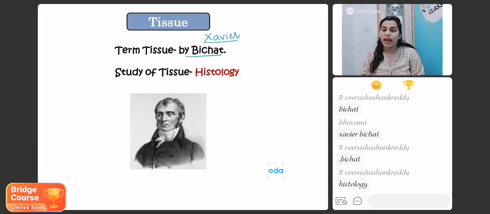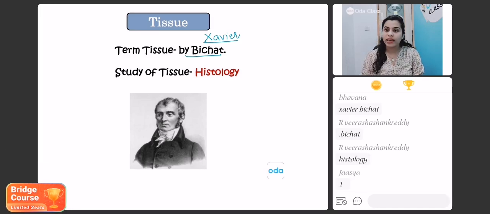He found that there are certain groups of cells that are a key element in the human body as they perform a particular kind of function together. So he coined the term tissue for such a group of cells in the year 1801. Xavier Bichat is the right answer.